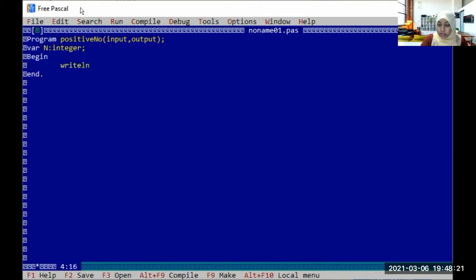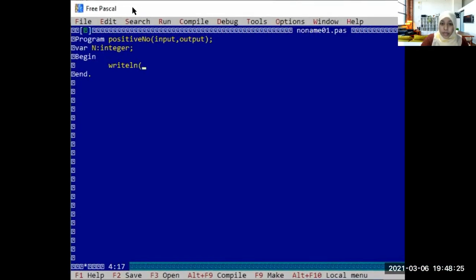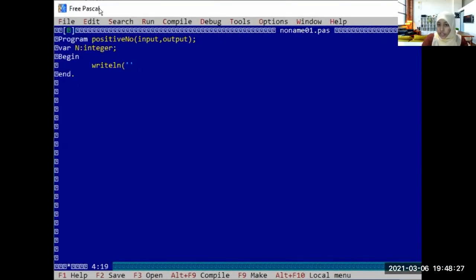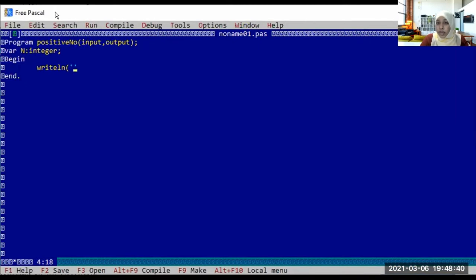Write line, open bracket, and within single quotation. Okay, type the two single quotations and write down within them. That is a method when you are doing programming. You know, if you open a bracket, it should be closed. If you open a single quotation, it should be closed, right?